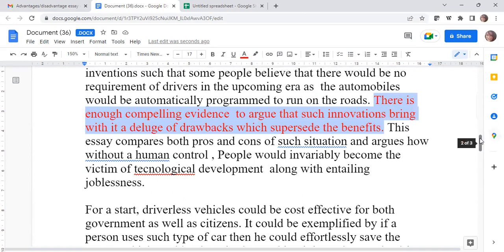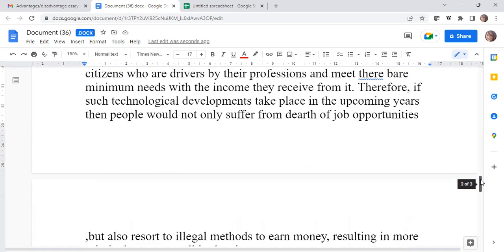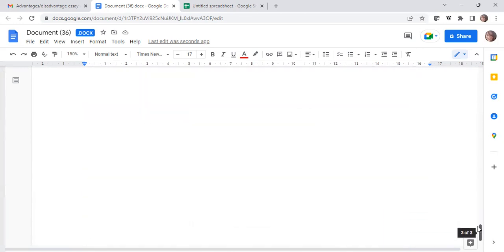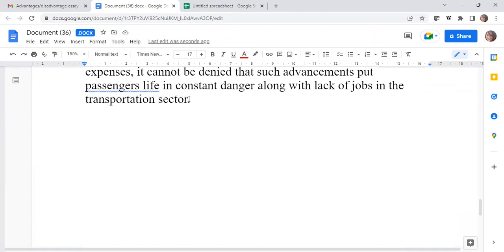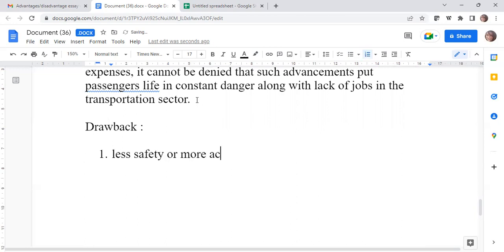Okay, so what are the drawbacks, Shazia? What is the first drawback? I have written the first drawback, safety. There will be more road accidents as there will be no human control. Fine. So you're trying to say that there will be less safety or more accidents, right?